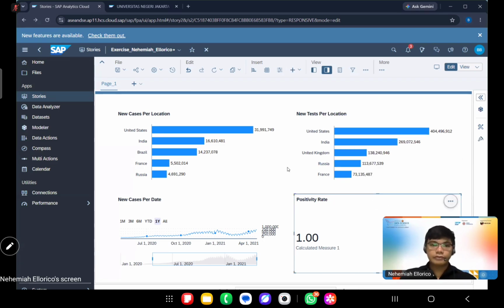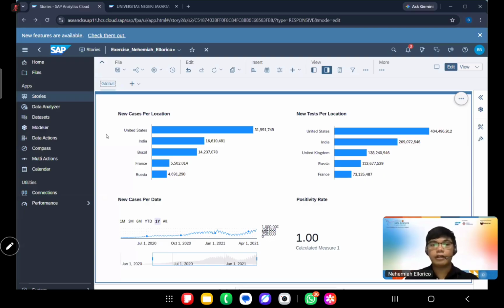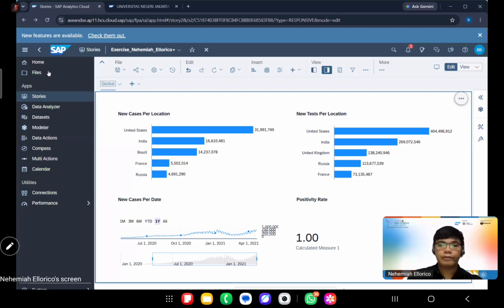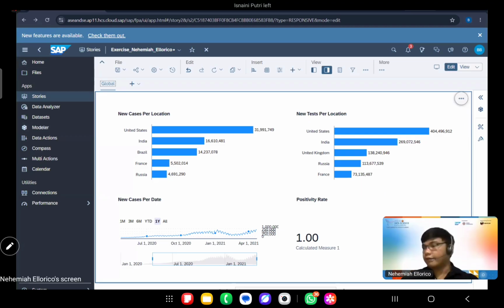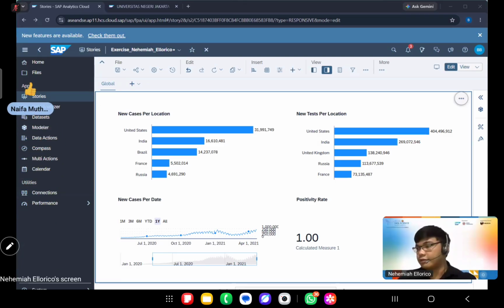Okay, so after that we will rename the tab. We will name it global because these are the global cases for recovery. Okay, has anyone followed? Please give a thumbs up if you have followed. So now we're finished for the global. Okay, thank you, Naifa. How about the others?